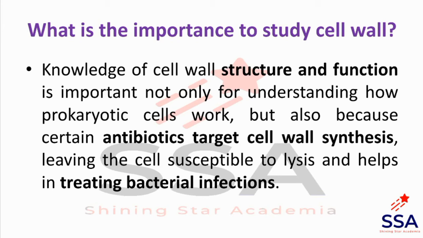So new bacterial cells cannot be synthesized because antibiotic affects the cell wall division, because cell wall synthesis is important in cell division also. There is a requirement of new cell wall synthesis while division of the cell. So we can take antibiotic to treat bacterial infection because it prevents the cell wall synthesis so that new bacterial cells cannot be generated.